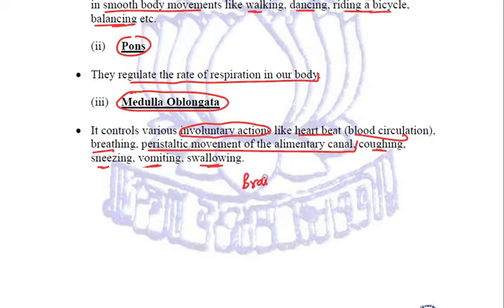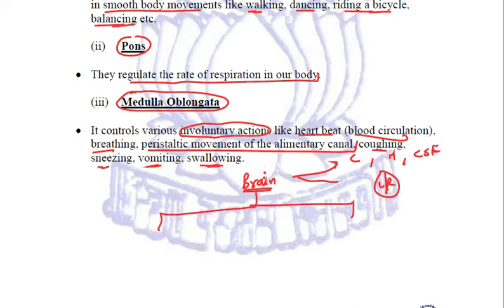Let us try to relate the human brain once again. Human brain is the highest controlling center of the body, main part of the central nervous system. It is kept in cranium, that is skull. For more protection, we have got meninges and the cerebrospinal fluid, which acts as a shock absorber. This brain is divided into two halves. These two halves are left hemisphere and right hemisphere, responsible for the opposite body organs. This brain is further divided into three divisions: forebrain, midbrain, and hindbrain.